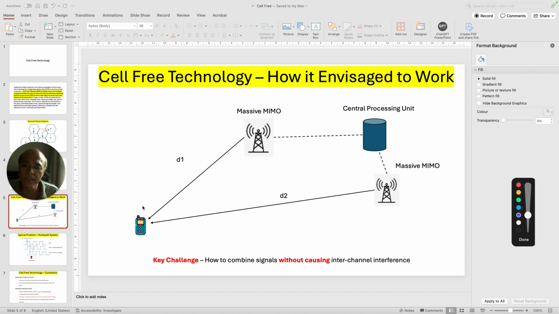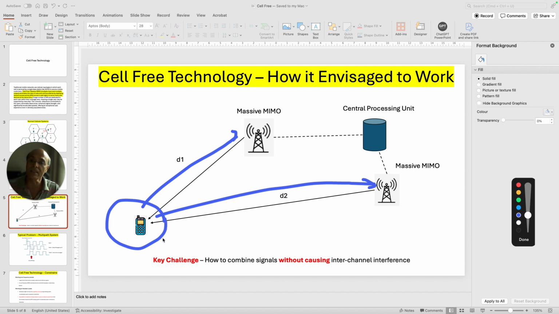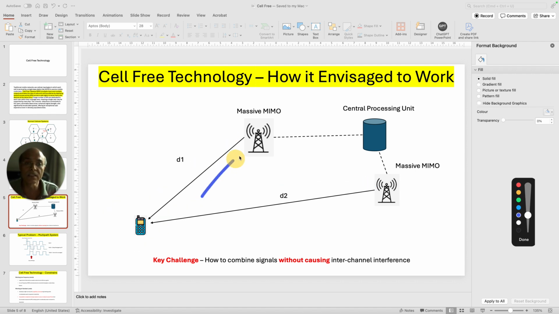Means the handset should be capable of transmitting signal not only to this particular base station but also to this base station. So there has to be some kind of MIMO capability in the handset as well as the processing capability to understand which of the base stations are optimally located to receive signal. Which means this processing capability, which is there in the central processing unit on the base station side, similar capabilities are going to be implemented at the handset level also, which will be extremely difficult to implement because the handset cannot have that kind of computational capability.